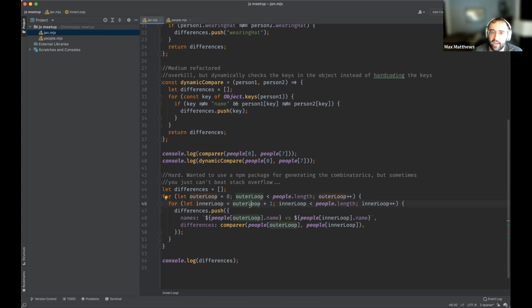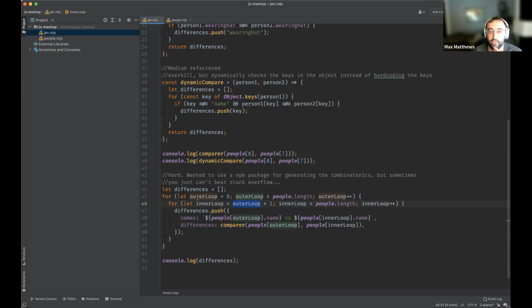And so one thing that I have learned in my years of programming is never do I and J, because I and J are very easy to lose track of what you're indexing. And whenever you do nested loops, it's so easy to lose track of wait, which one am I incrementing, or am I accidentally comparing the wrong person?